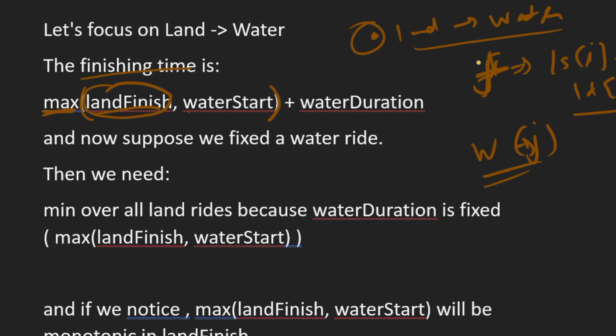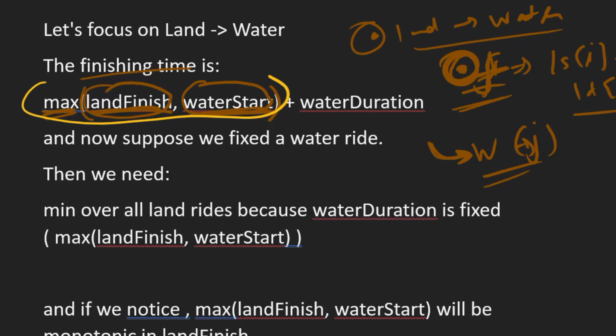Suppose this land ride finishes earlier, then we have to wait for the water ride to start. So in that case the maximum of these two will be water start. But the second case is, the water ride started earlier but our land ride hasn't finished. So in that case the maximum of these two will be land finish. So we'll take the maximum of land finish comma water start. At this value our water ride will start, or we have boarded the water ride.